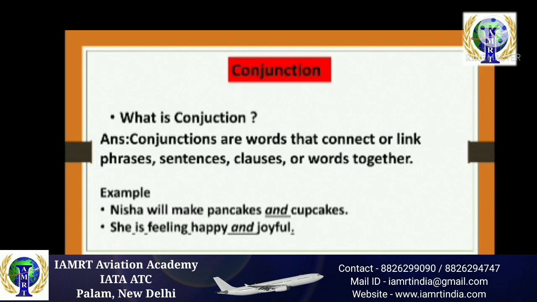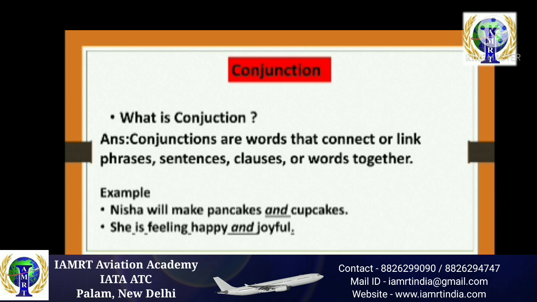So let's go to conjunction. Now what is a conjunction? Conjunctions are words that connect or link phrases, sentences, clauses, or words together. Means, as we saw in this 22nd December, that great conjunction occurred. Means what happened? The conjunction of great Jupiter and Saturn, they were extremely close to each other in appearance. Means what have they done? They came across each other.